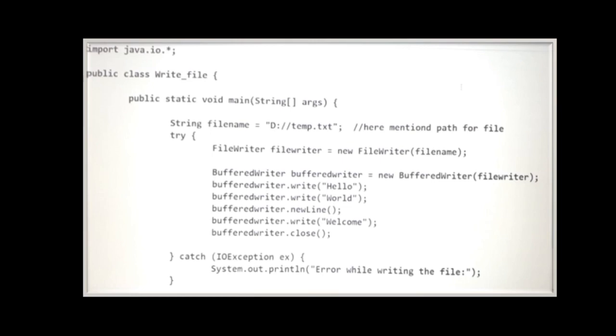I want to tell you one more thing about the try-catch block. Generally, the try statement allows you to define a block of code to be tested for errors while it is being executed. Then the catch statement allows you to define a block of code to be executed if an error occurs in the try block.